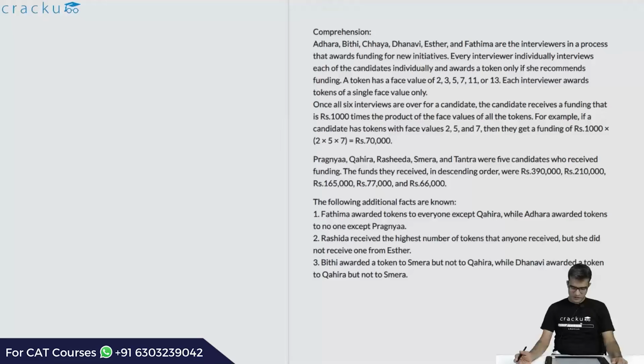In this question, we are told that there are 6 interviewers A, B, C, D, E and F. They award tokens. The size is either 2 or 3 or 5 or 7 or 11 or 13. And there are people P, Q, R, S, T. They receive funding which is 3.9 lakhs, 2.1 lakhs, 1.65 lakhs, 77,000 and 66,000. We are required to calculate which interviewer gives which token and what is the funding received by each one of them.